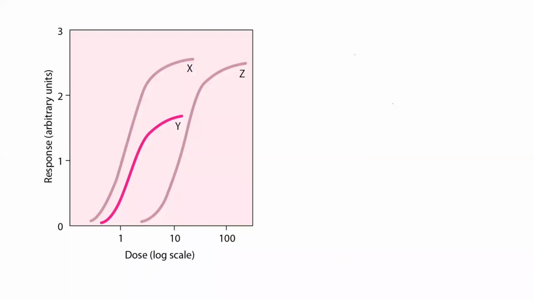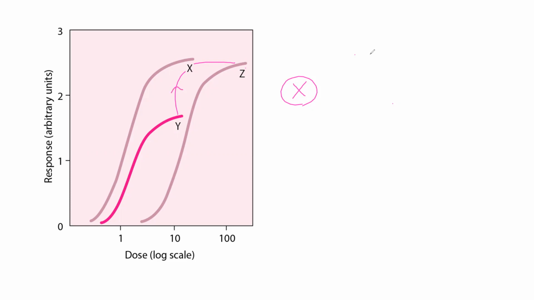Let's see this example now. There are three drugs, X, Y, Z. We will see which is more potent and which is more efficacious. X is the most left, definitely more potent than Y and more potent than Z, right? Then efficacy: you see these two have almost the same height. So X is equally efficacious to Z, but more efficacious when compared to Y, because it has more height compared to Y.